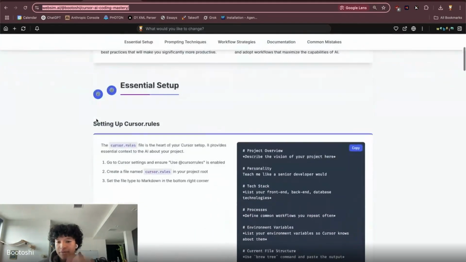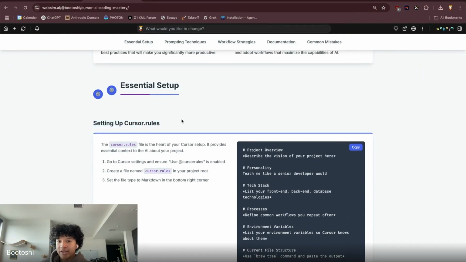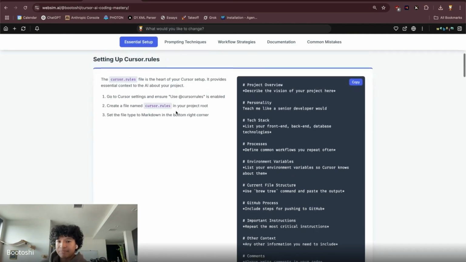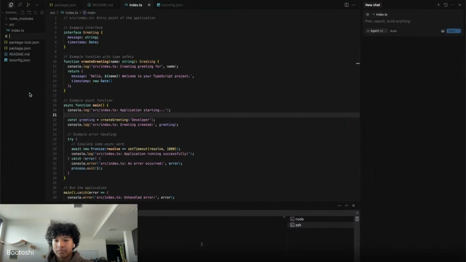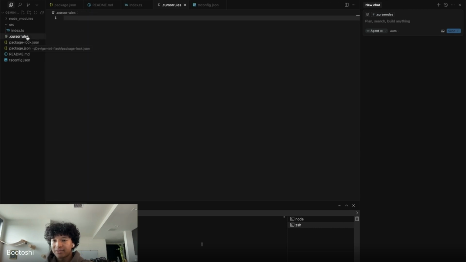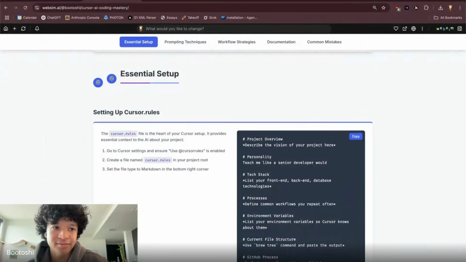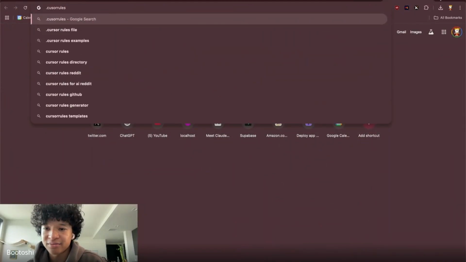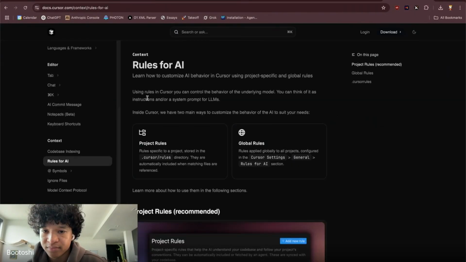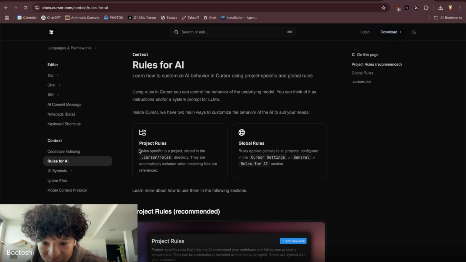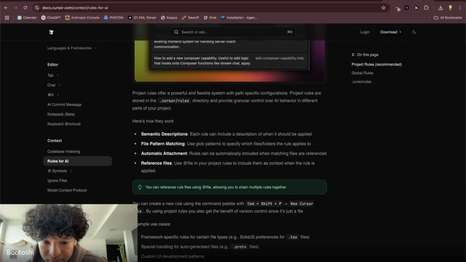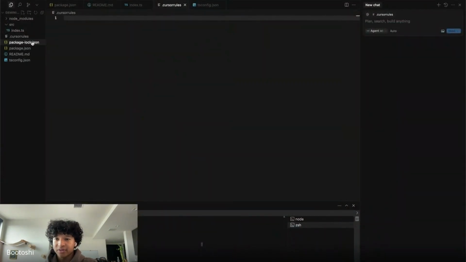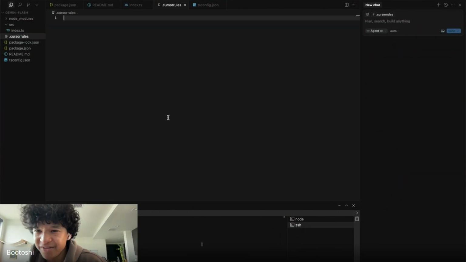And kind of just going through it with these essential setups and really getting into advanced how Cursor works. In Cursor, you can make a file called .cursor rules. And this is probably the most important information. Wait, .cursor rules. I think they updated it. Rules specific to a project, rules recommended. I usually just write .cursor rules. So let me see if this still works.